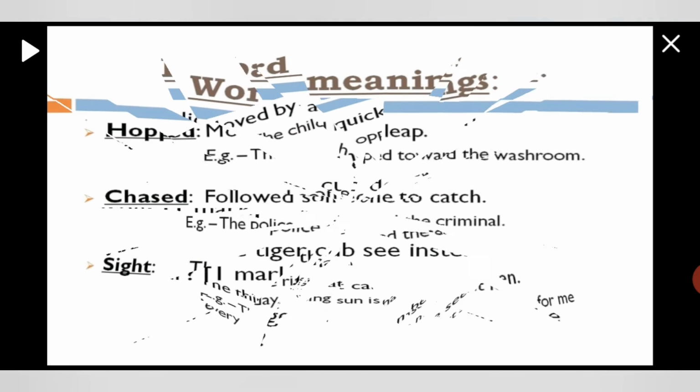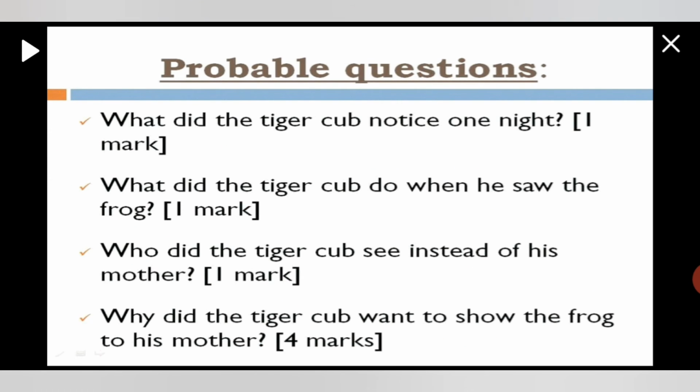Okay, students. Now, here the probable questions are: what did the tiger cub notice one night? He noticed a frog. What did the tiger cub do when he saw the frog? He chased him. And who did the tiger cub see instead of his mother? He saw a very big tiger. Why did the tiger cub want to show the frog to his mother? Because he wanted to tell his mother that he had also hunted a frog, right?